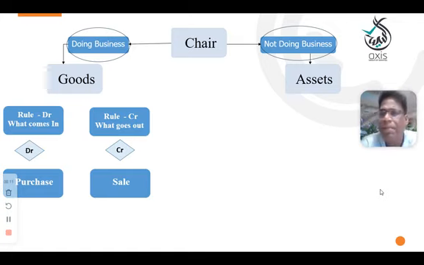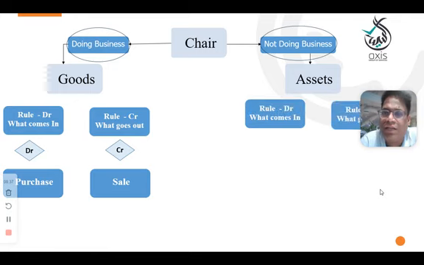So this is the treatment when you purchase the goods. When goods come in, either it will be a purchase or it will be a sales return. Goods will go out in two scenarios: when you sell the goods or when you return your purchased goods. What you purchased, if you return, that is your purchase return. So in these two cases, the goods will go out.